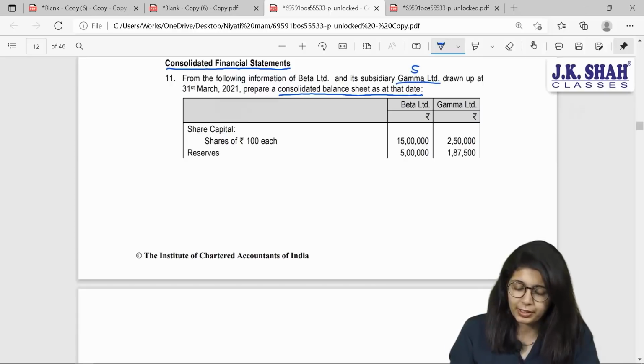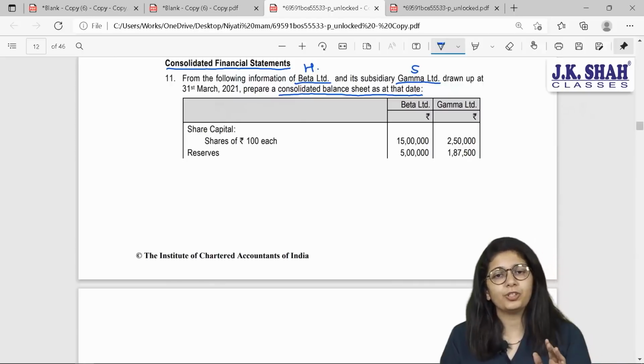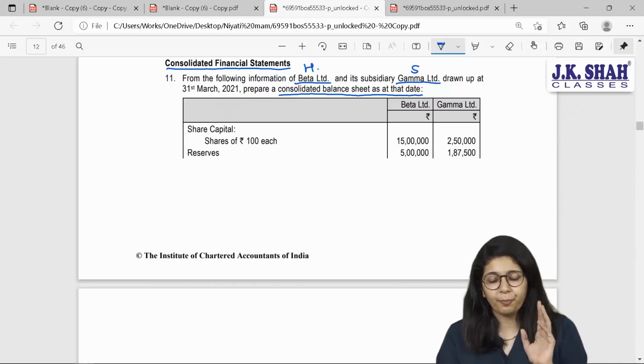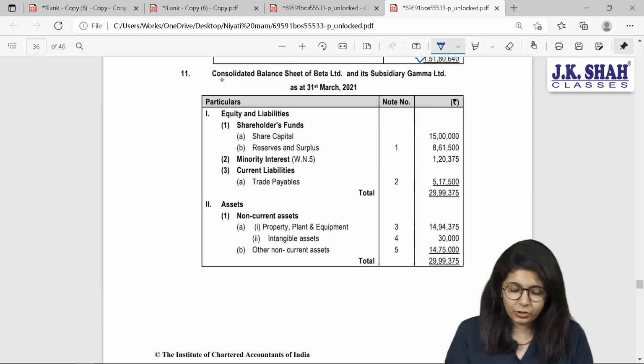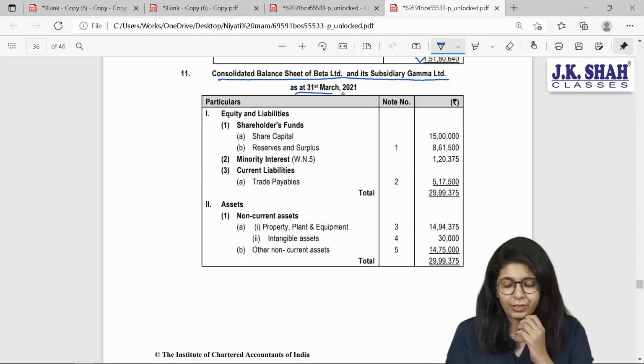Gamma is the subsidiary company, meaning Beta is the holding company. Now, when we prepare consolidated financial statements, who will prepare that? It will be prepared in the books of Beta Limited. Your consolidated balance sheet of Beta Limited and its subsidiary Gamma as on 31st March 2021.